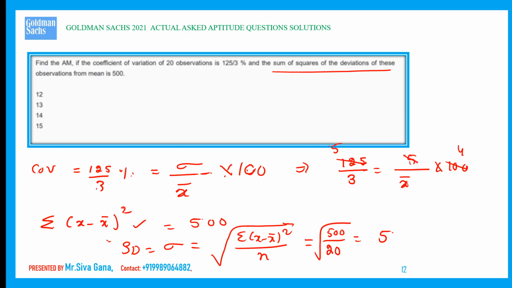This 5 gets cancelled. So x bar is equal to 4. Somewhere we got the mistake. 5 into 100 divided by x bar is equal to 125 by 3. 25 fours, 25 fives. 5 gets cancelled. x bar is equal to 12. Arithmetic mean we got 12.